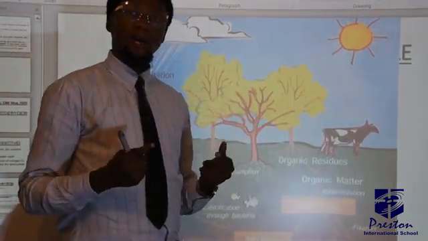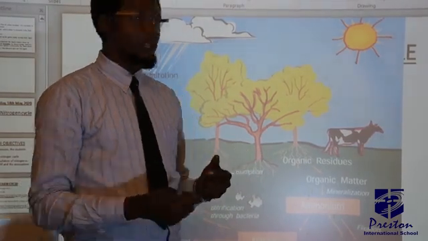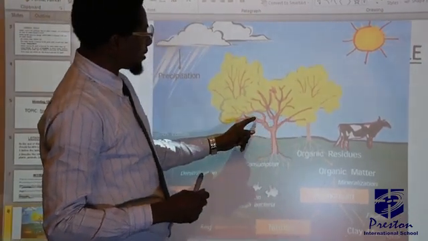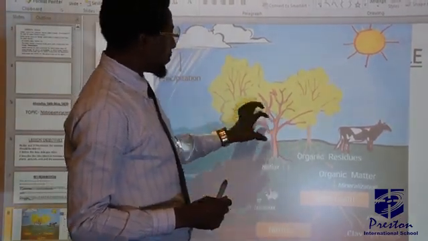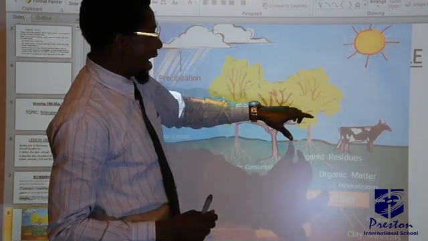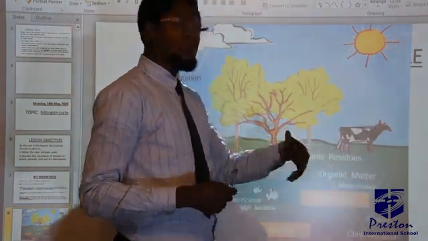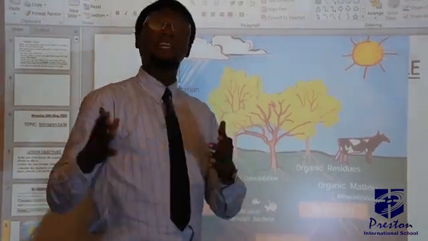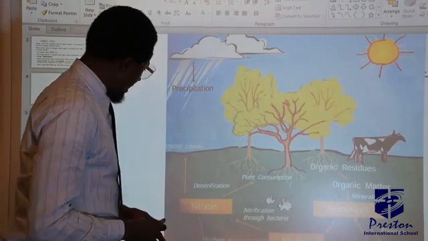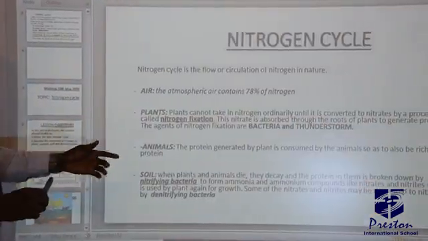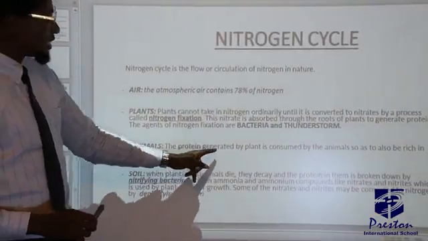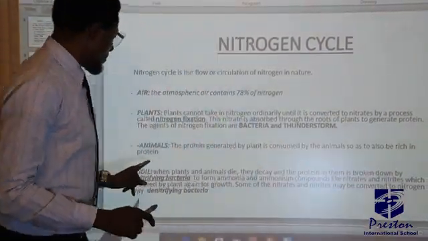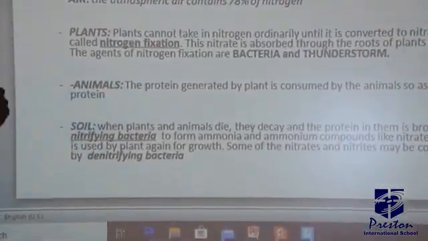Now, let's come back to animals. Don't forget, animals cannot manufacture their food. Instead, they get their food from the plant. So, the animal will feed on the plant, where they also absorb the proteinous content in the plant as their own food. That is why some animals are richer in protein than other animals. The protein generated by plants is consumed by the animals so as to be rich in protein. I think that's what we have just explained in the diagram.